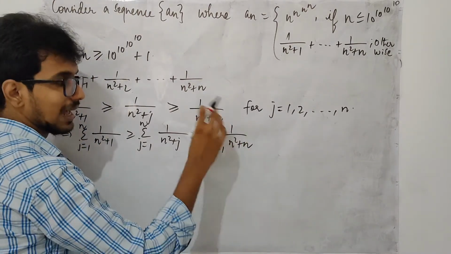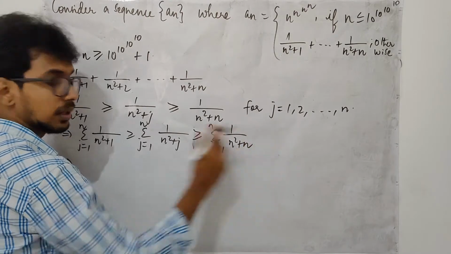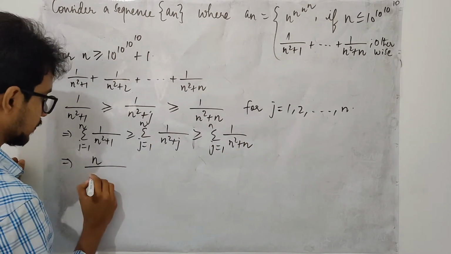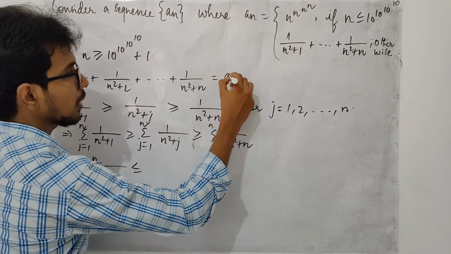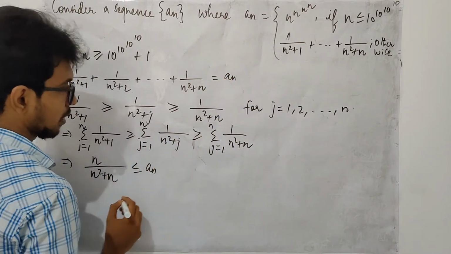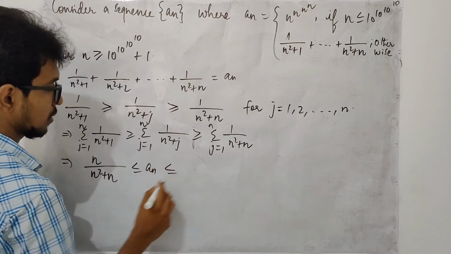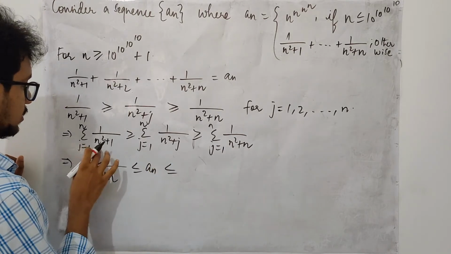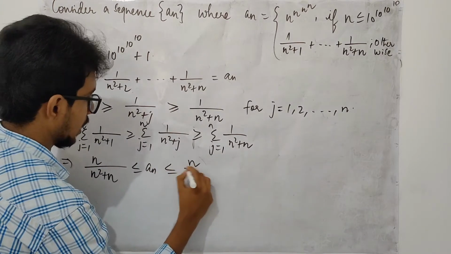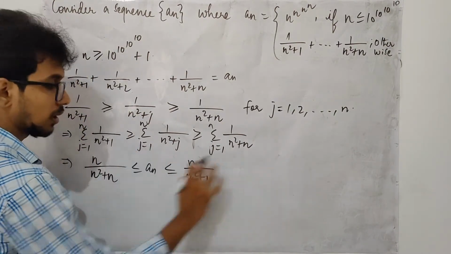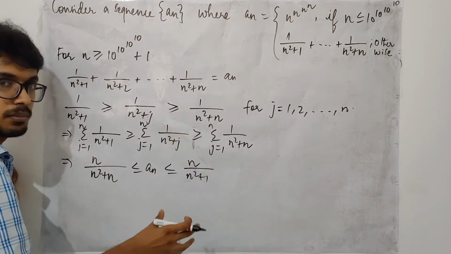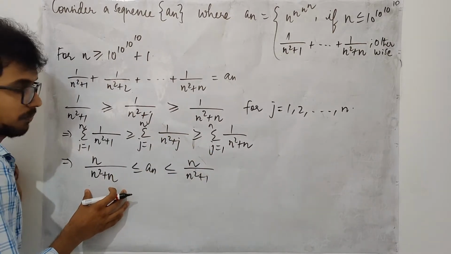So n times I am going to add this quantity. So I will have n upon n square plus n. This is my a_n. So I have a_n, and this is less than or equal to n times 1 upon n square plus 1. Since j is not involved in these two quantities, we have n times the same term. That is why we have this one.